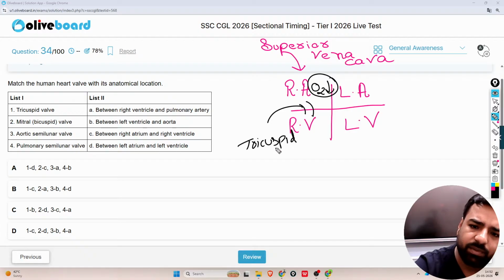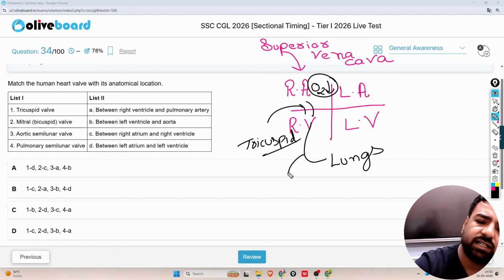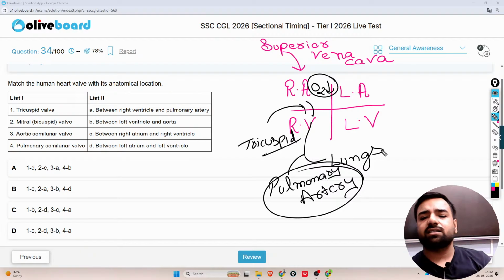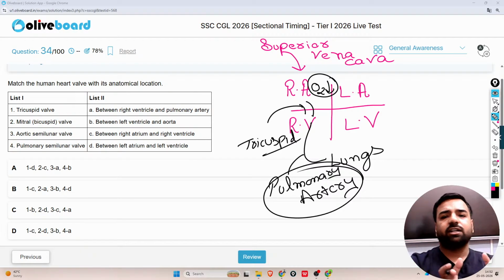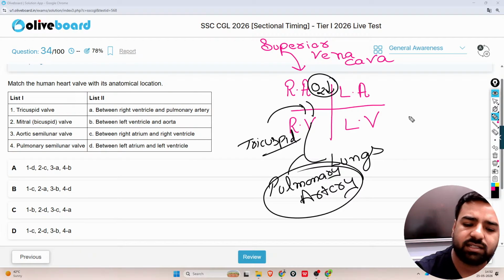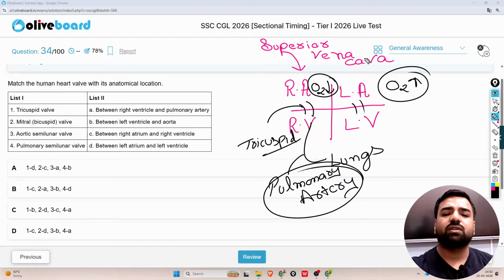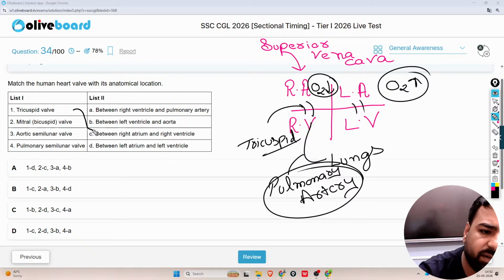Fine. Now what is going to happen? The blood from the right atrium to the right ventricle, when it enters through the tricuspid valve, will move towards the lungs now. For reaching the lungs, it needs to go via what? Pulmonary artery. So via the pulmonary artery, this blood enters the lungs where oxygen is added to it. And then when oxygen is there, it's oxygenated blood now, it enters the left atrium. Then from the mitral valve, it will reach the left ventricle. So the tricuspid valve was present between the right atrium and right ventricle. So 1C is the correct answer.